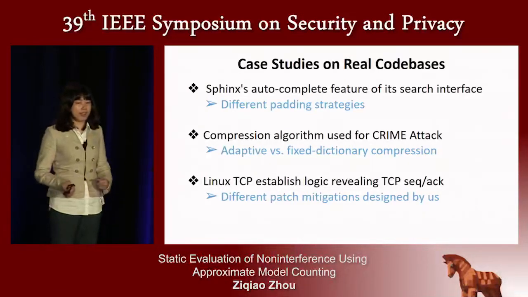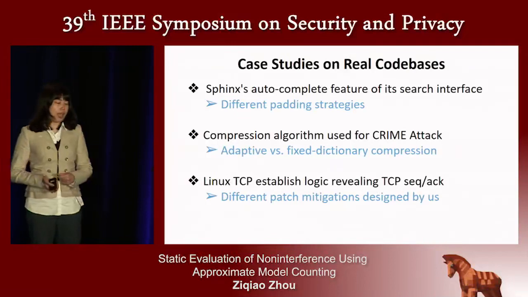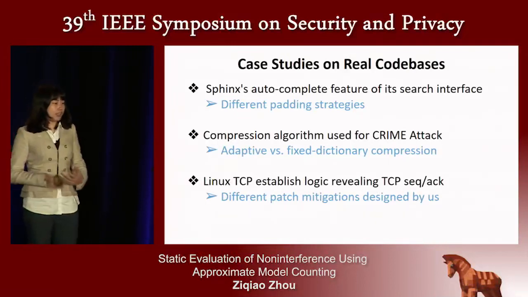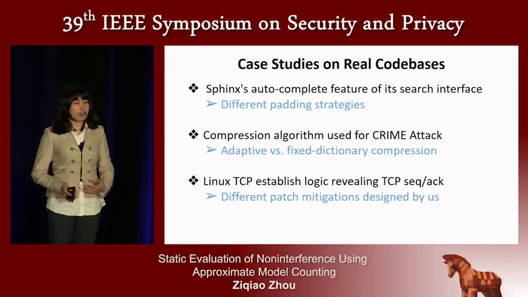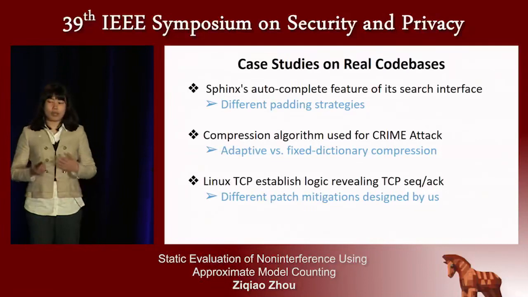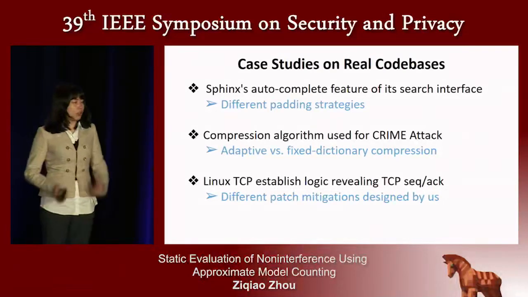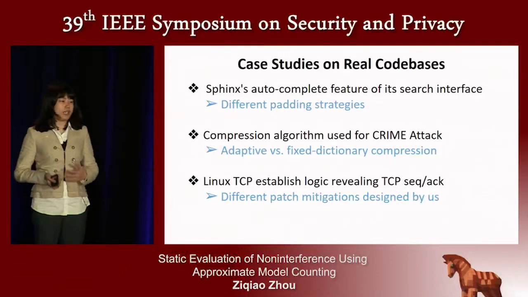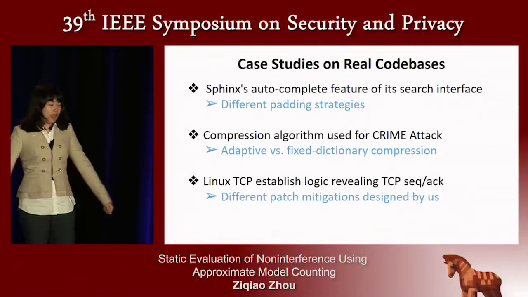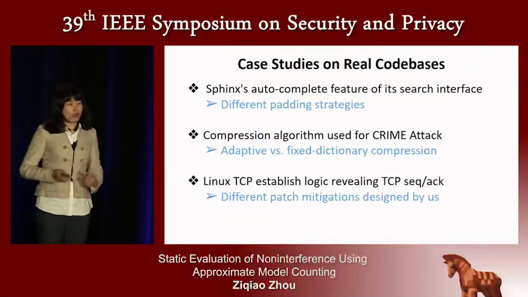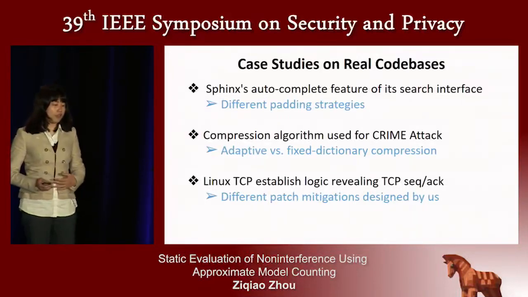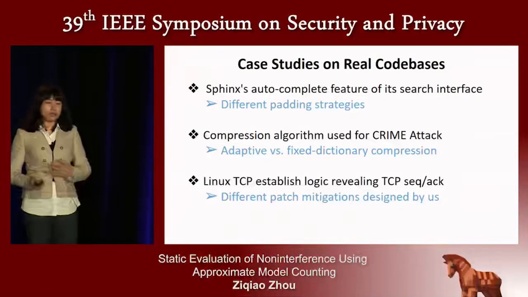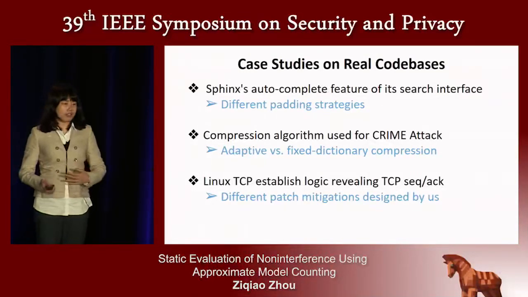The second code base we evaluated is a compression algorithm under a CRIME attack. We compare different compression algorithms, and we conclude that the adaptive compression algorithm is more vulnerable than the fixed dictionary compression algorithm. The final code base we evaluated is a complex TCP implementation in the Linux kernel, and we compare the original design with designs with different paddings designed by ourselves. We could observe different security levels by applying different patches to the TCP implementation.